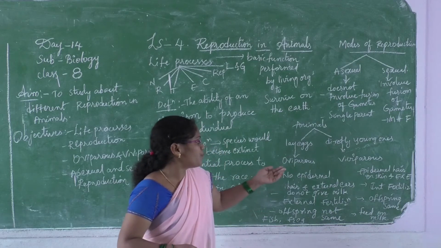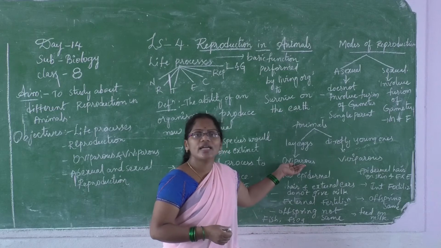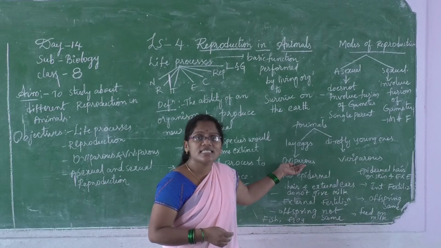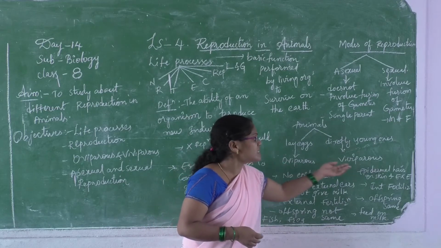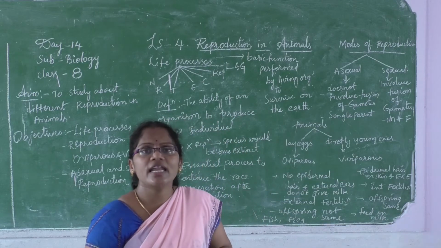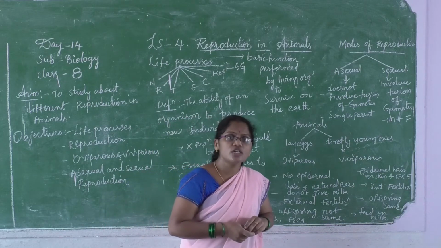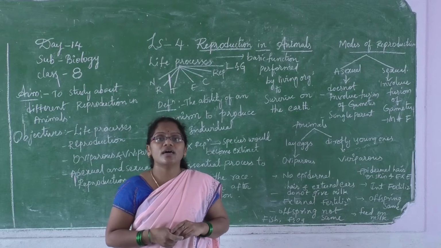Now after this definition you can guess an example of who will come under oviparous and who will come under viviparous. See here, animals like a sparrow, a parrot or some birds, fish, frog, these all will come under oviparous.